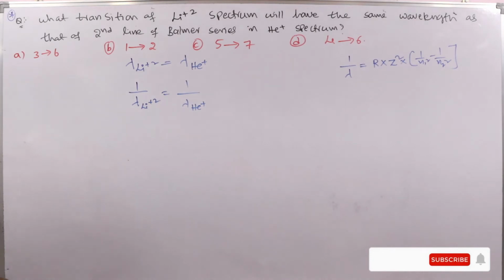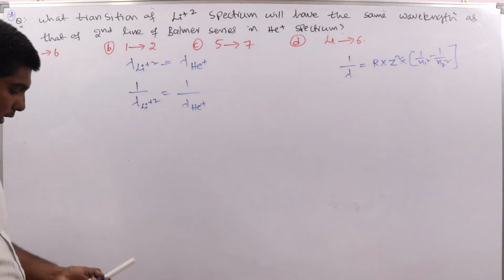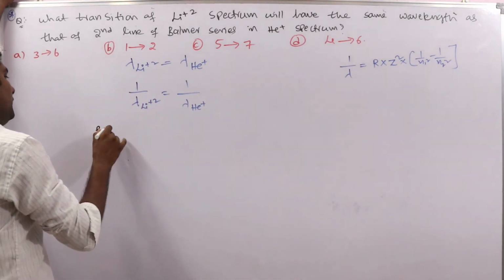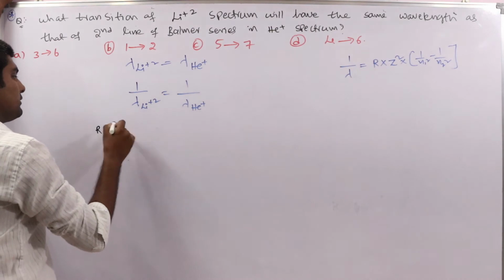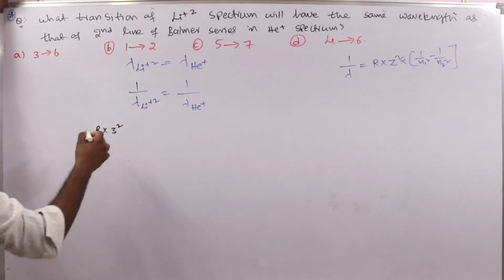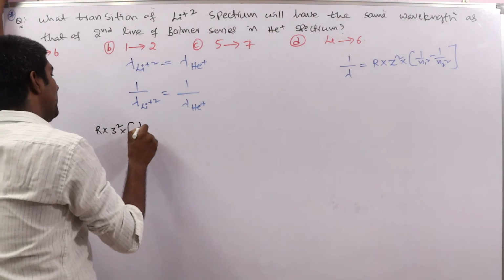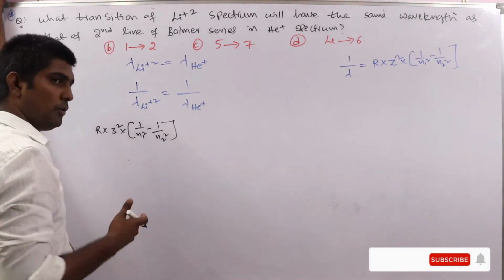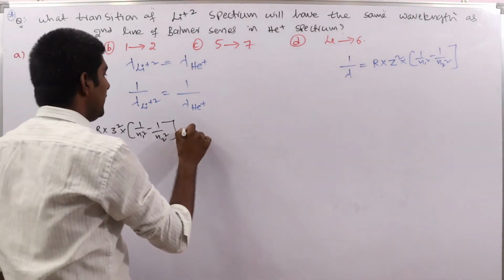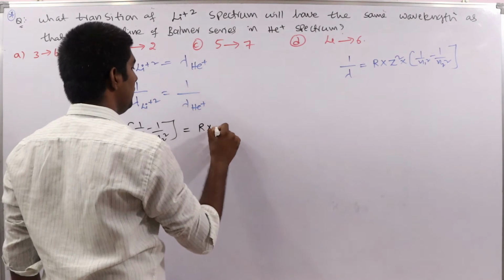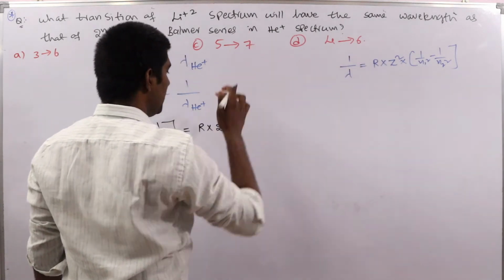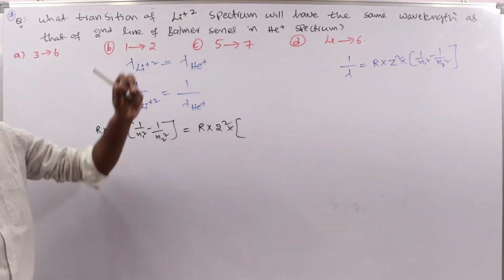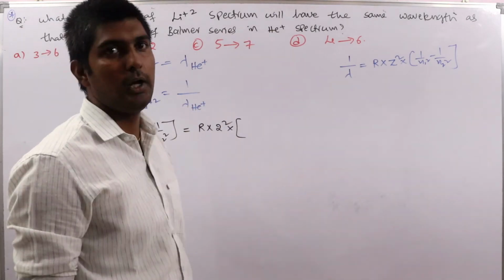So now R into Z for lithium, how much? 3 square, lithium's atomic number is 3, into 1 by N1 square minus 1 by N2 square. These N1 and N2 we should find out. And here R into 2 square, Z for helium is 2, into, now see here it is given the second line of the Balmer series.